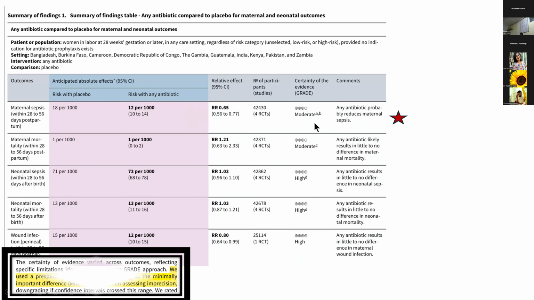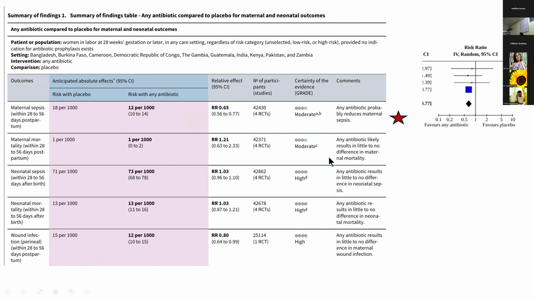So would you rate this down for imprecision? They had taken 0.75 to 1.25. You got 0.56. Yes, so they have gotten 0.56 to 0.77. However, interestingly, we could have downgraded by 1, but they actually have not downgraded this for imprecision. They had actually downgraded this for indirectness.